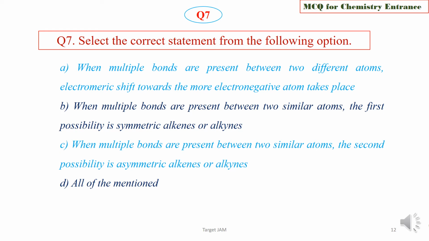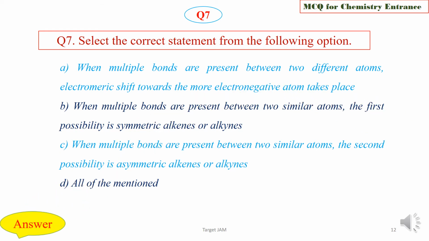I am repeating, select the correct statement about the following options. Option A. When multiple bonds are present between two different atoms, electromeric shift towards more electronegative atom takes place. Option B. When multiple bonds are present between two similar atoms, the first possibility is symmetric alkenes or alkynes. Option C. When multiple bonds are present between two similar atoms, the second possibility is asymmetric alkenes or alkynes. Option D. All of the mentioned. Choose the correct statement.